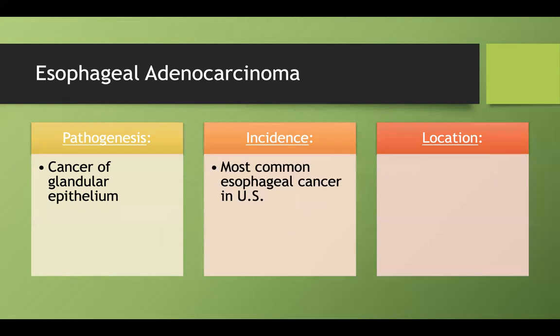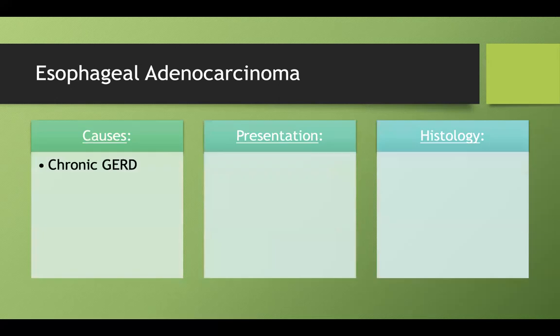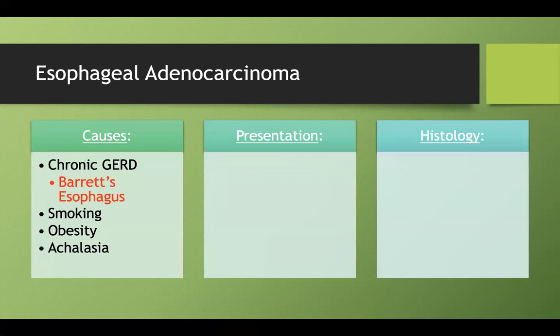So now this is the most common esophageal cancer in the US, but the second most common cancer worldwide, second to squamous cell carcinoma. And it's usually located in the lower one third of the esophagus, which should make sense because that's where all this metaplasia is happening because of repeated insults by gastric acid. So let's look at the causes. We know chronic GERD is a big cause, and that's going to form Barrett's esophagus. You can also get esophageal adenocarcinoma from smoking, obesity, and achalasia, because remember that irritation from achalasia doesn't just happen in proximal esophagus, it's obviously going to affect the distal esophagus too.